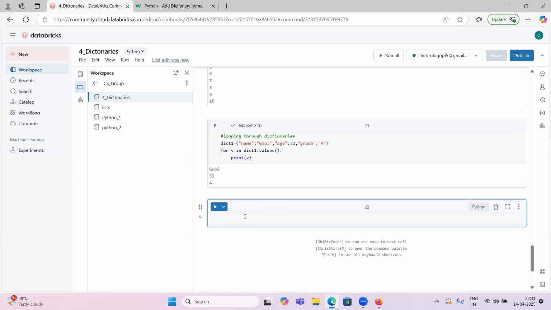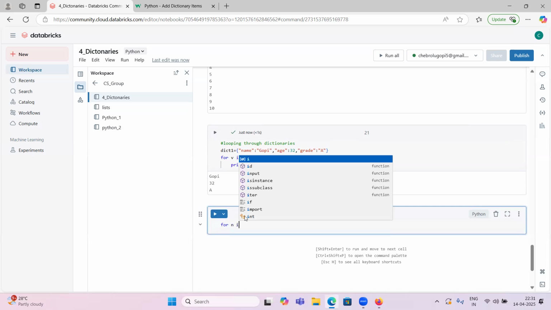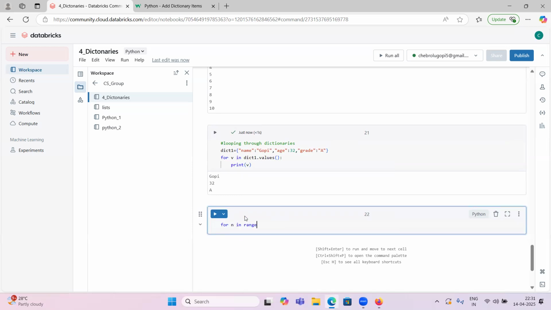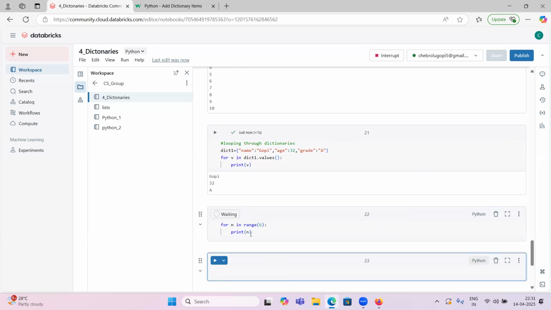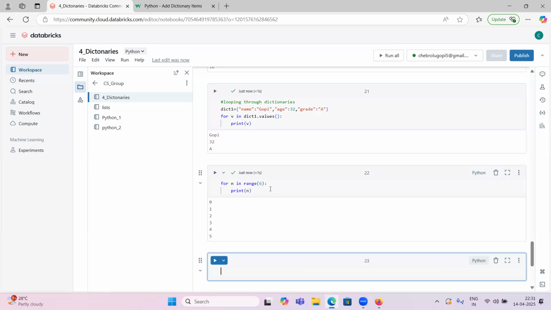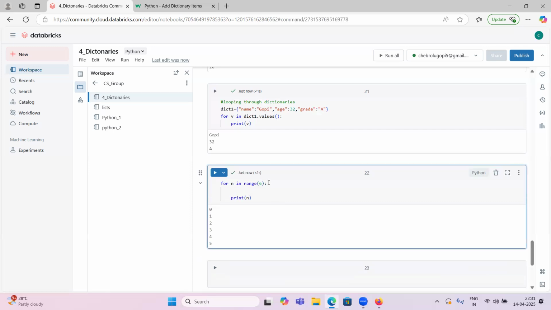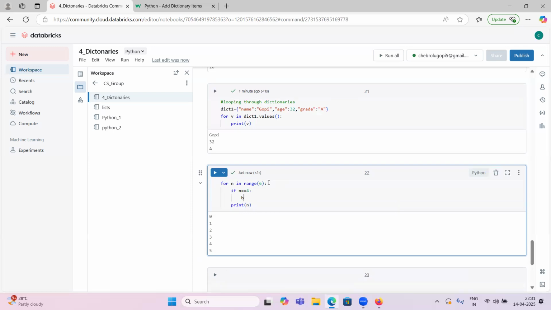Okay, let me explain here also. For n in range, we know the range function, right? Range(6) means 0 to 5 it will access. In this one, if I print the number, it will print 0 to 5. 0 to 5 it printed. Now I want to check the break statement. If n equals 4, then break.